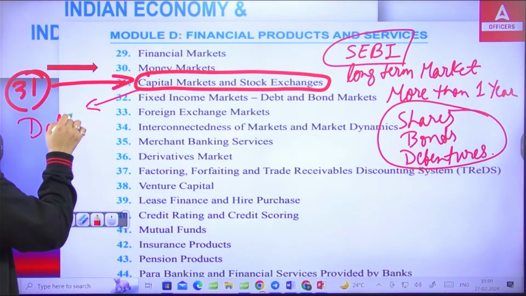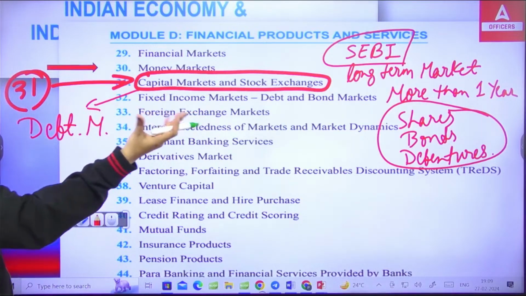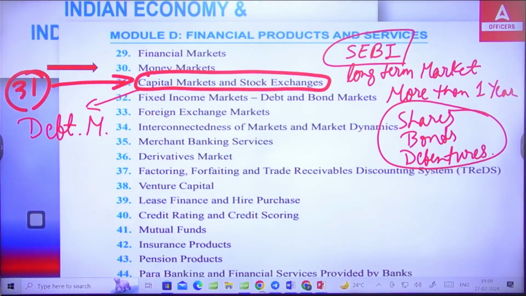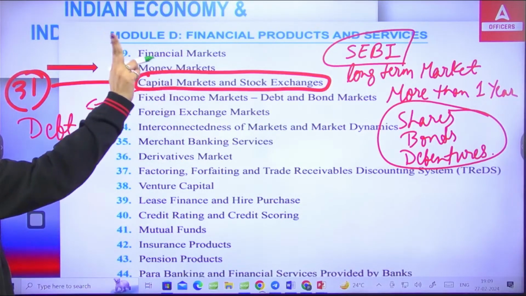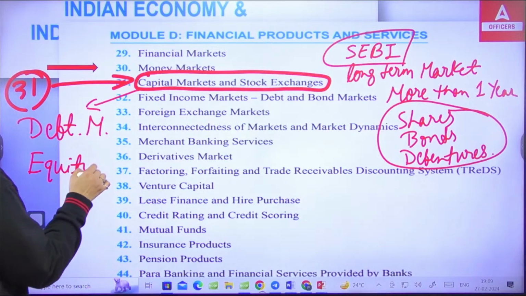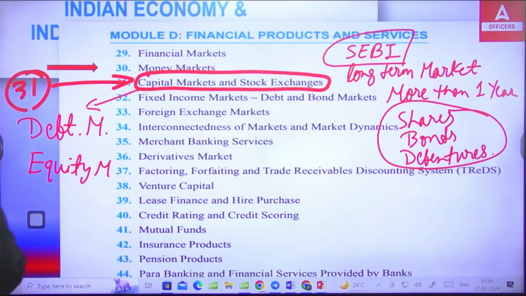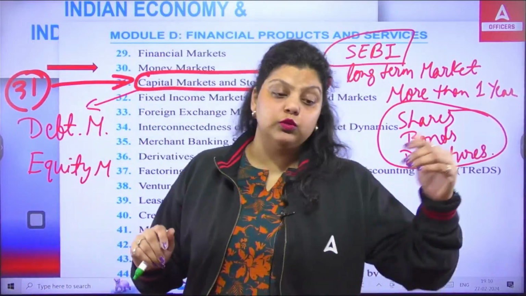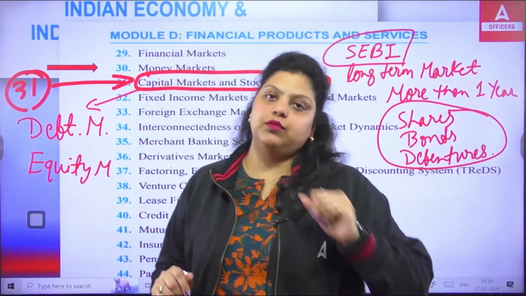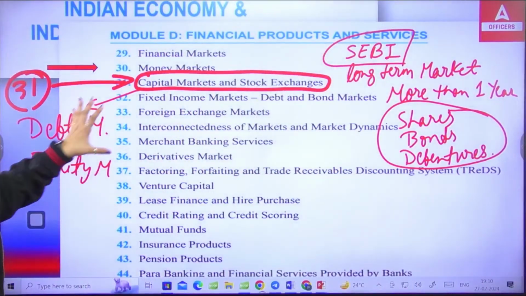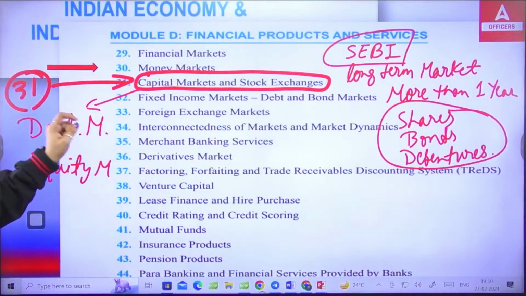Why are we calling it a debt market? Because it raises capital from the market by taking loans from the public. That's why we call it debt market. So capital market includes both: first is debt market and second is equity market. In equity market, we use shares to raise capital for more than 1 year. In debt market, we use bonds and debentures to raise capital for more than 1 year. So equity and debt, these are the two types of your capital market.